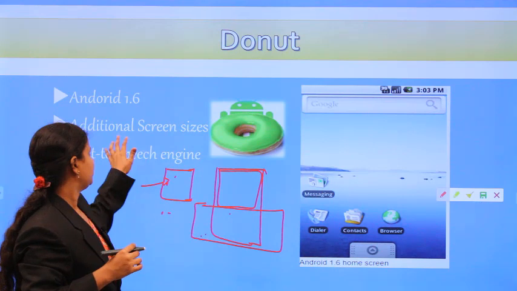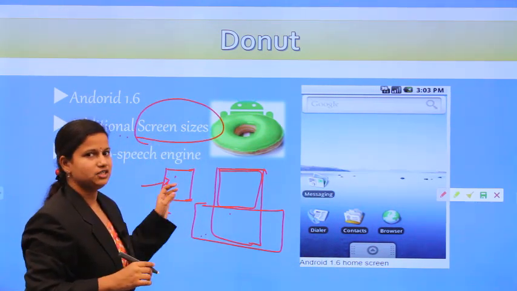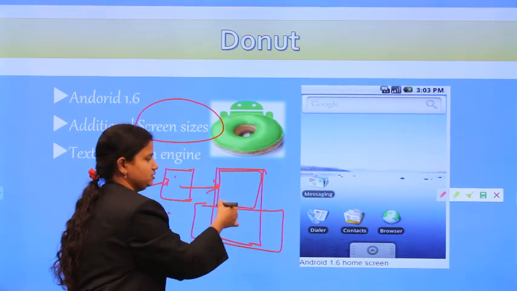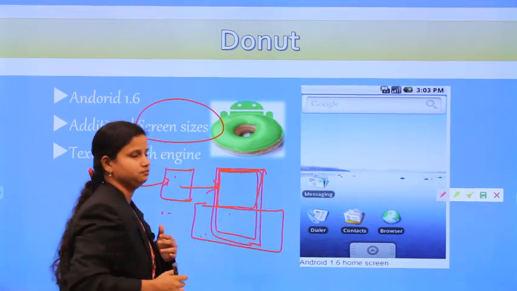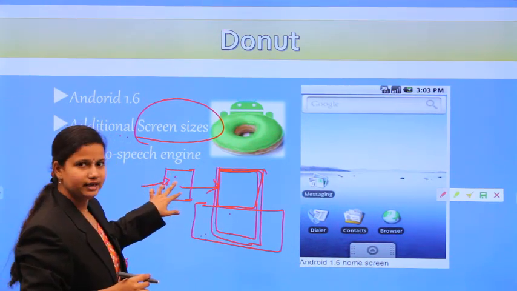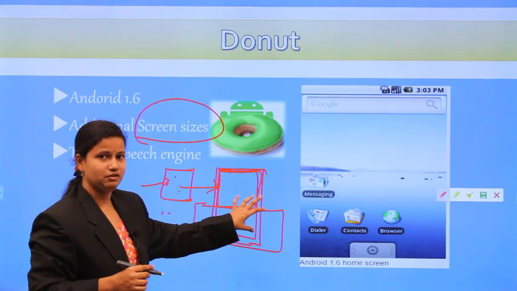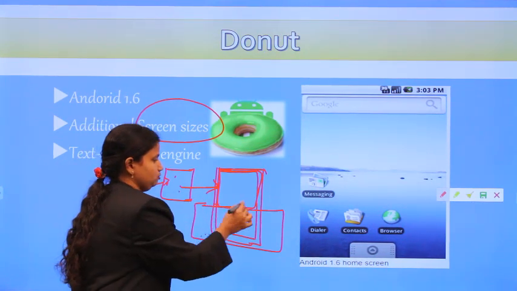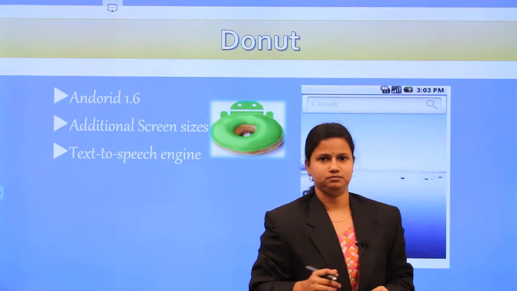So with the introduction of additional screen sizes, the applications you developed will be applied to the additional screen sizes also. The contents are dragged to fill the entire screen. Whatever contents appear in the first screen size will also appear in the same way on the second screen, but the usage of the space is efficient.